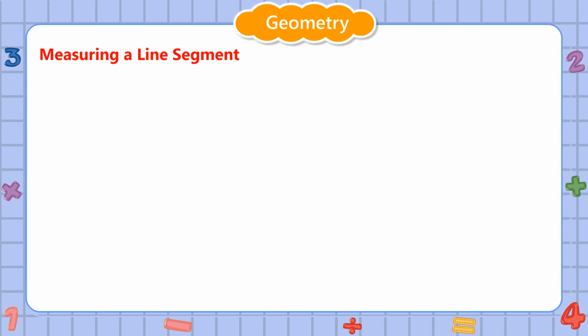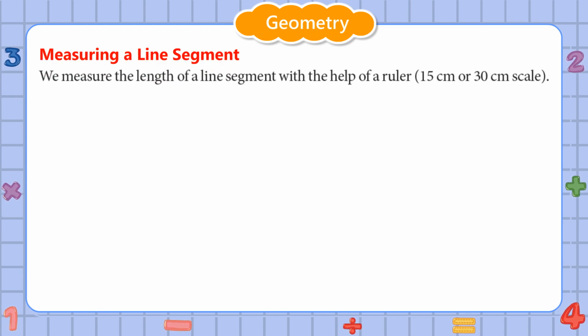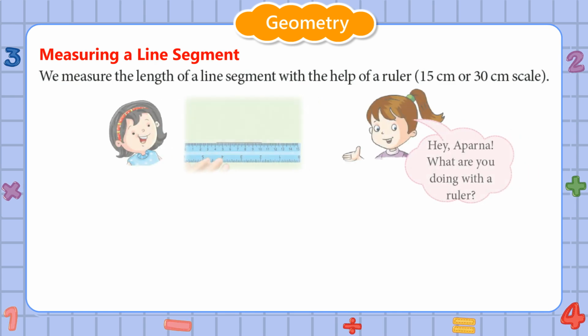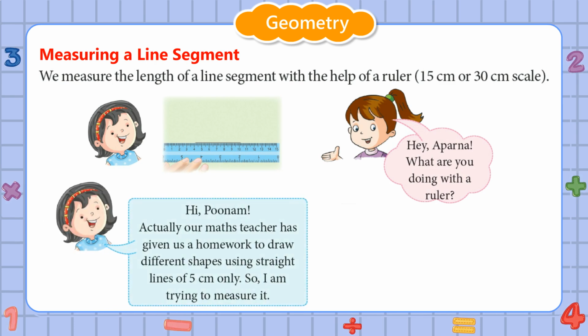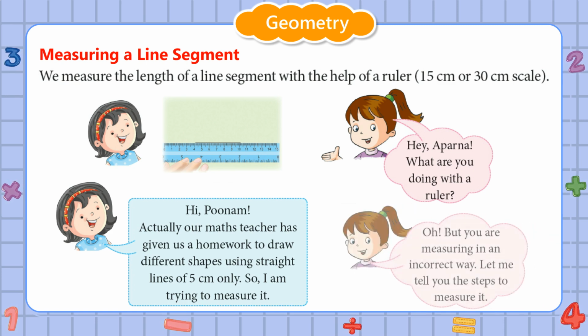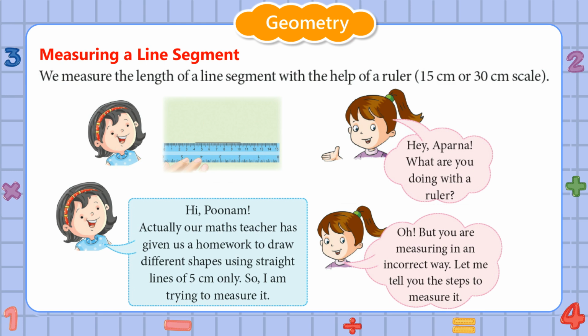Measuring a line segment. We measure the length of a line segment with the help of a ruler, 15 cm or 30 cm scale. Hey Aparna, what are you doing with the ruler? Hi Poonam, actually our maths teacher has given us homework to draw different shapes using straight lines of 5 cm only. So I'm trying to measure it. Oh, but you are measuring in an incorrect way. Let me tell you the steps to measure it.